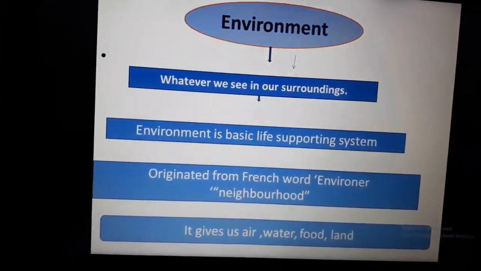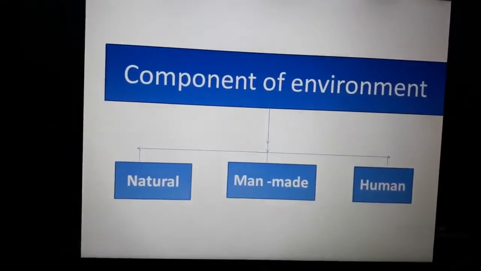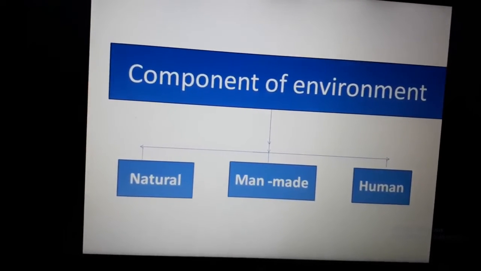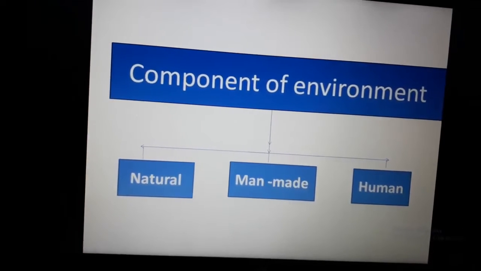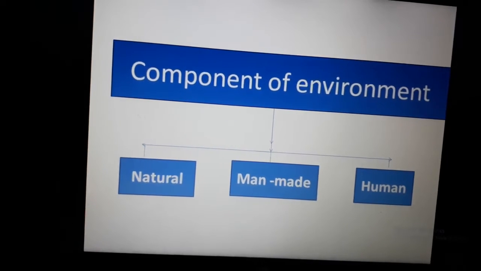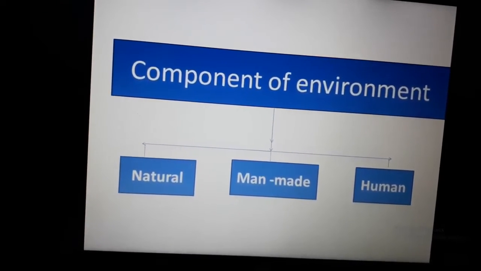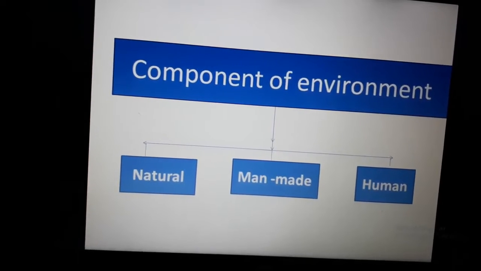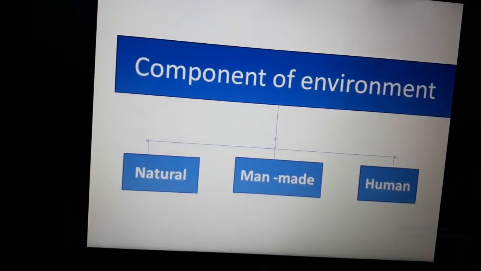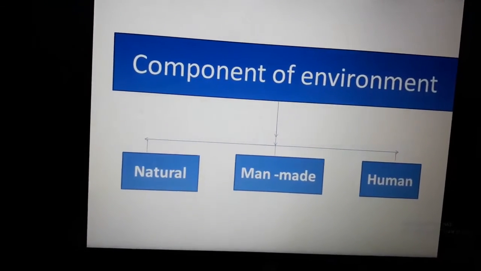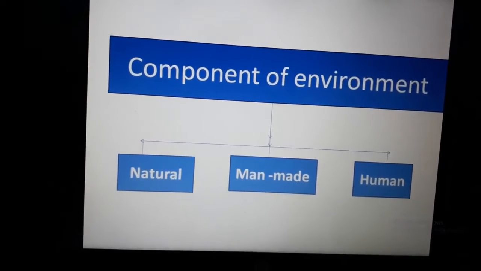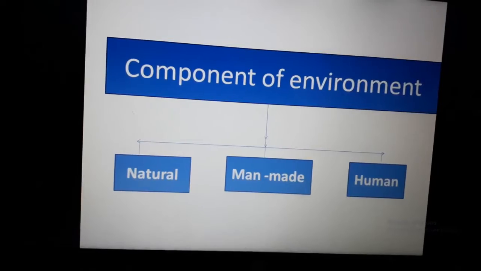Next thing is components of environment. There are three components: natural, man-made, and human. Natural refers to natural things like air, water, land. Man-made environment refers to the things made by men or human beings. Human environment means the humans themselves. These are the three components of environment. So let's discuss them one by one.